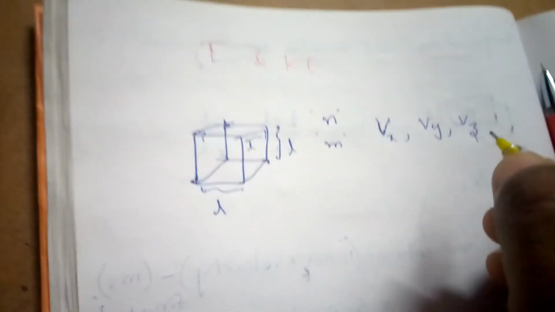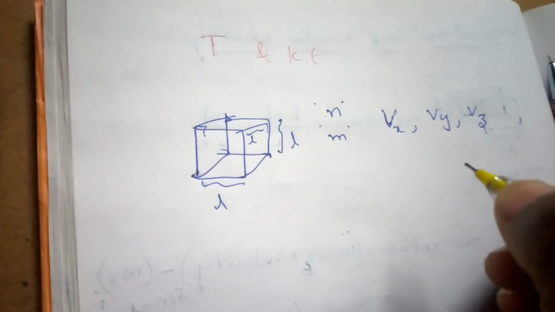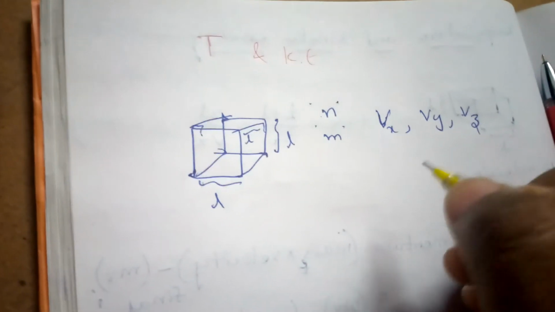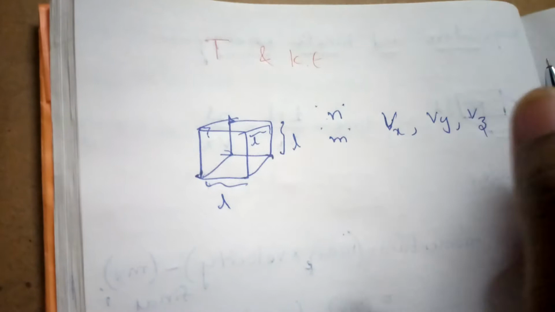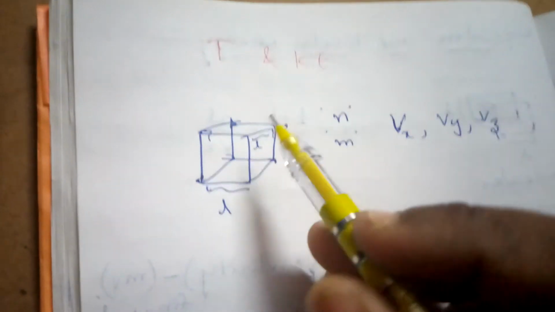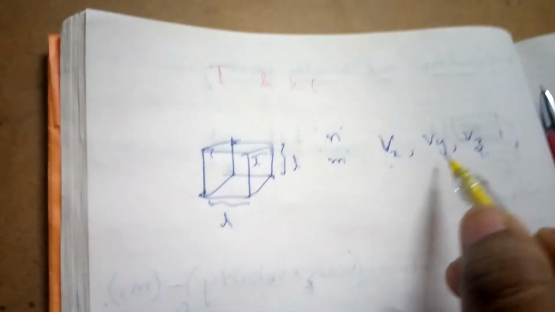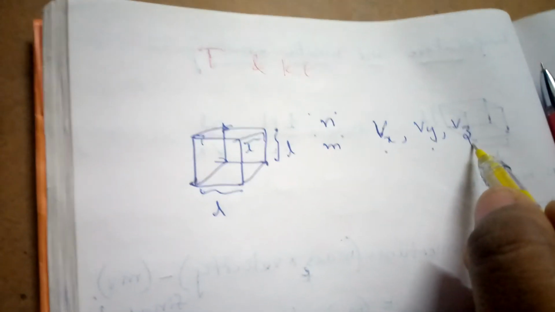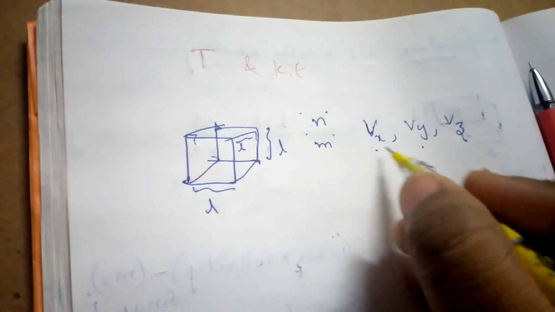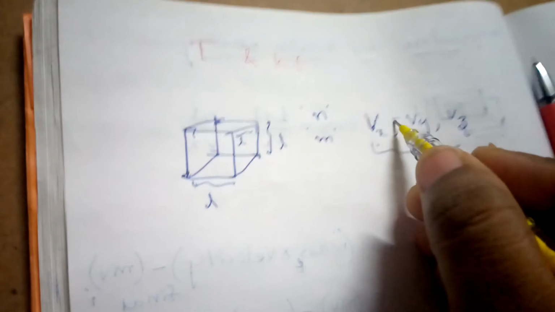You will learn this in physics, but in a different manner. It is the same concept, but you will take some factors differently. If the molecule is moving in the x direction, we take Vx; in the y direction, Vy; and if it is moving in the z direction, Vz. But let us take all these velocities as the same.